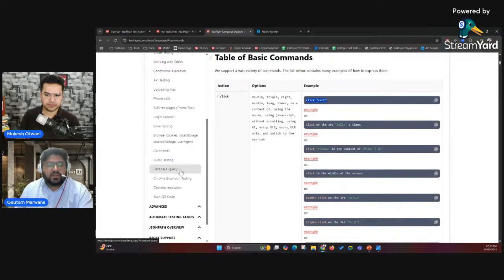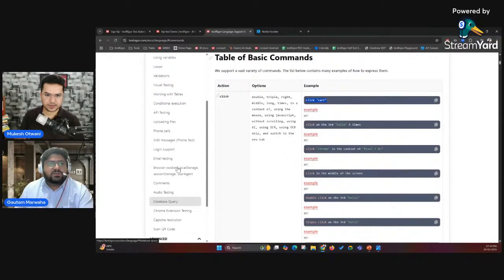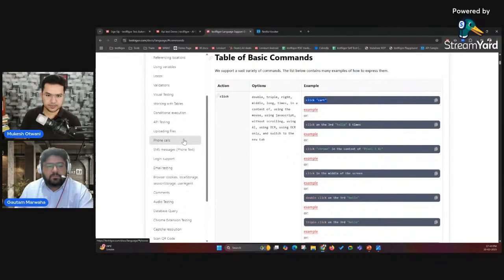So you're writing your SQL queries to get the data from the database during the run. Then you can automate your Chrome extension, you can automate CAPTCHA, and you can scan QR codes as well. All of these things come out of the box with TestRigor, which will help you cover your scenarios almost 100%.